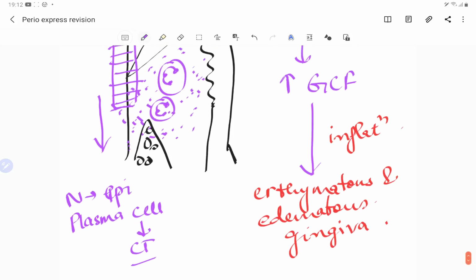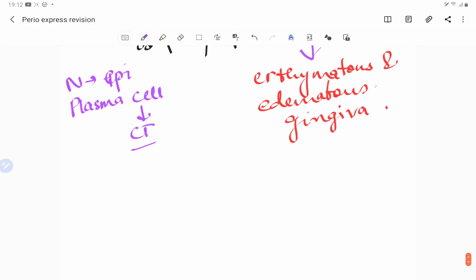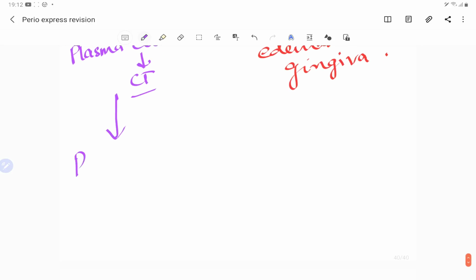So the junctional epithelium starts migrating apically, there is a deepening of the pocket, and like this the plaque bacteria keep on proliferating apically, damaging more tissues and causing chronic inflammation, more tissue damage, and the cycle keeps on continuing. So this is the process of periodontitis.